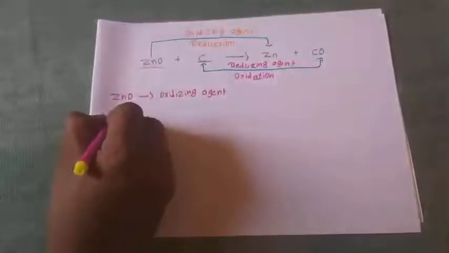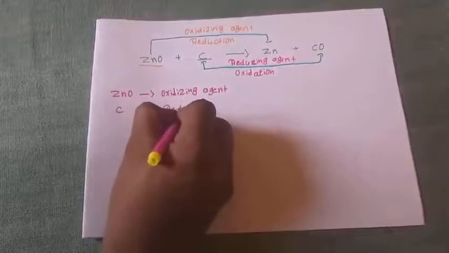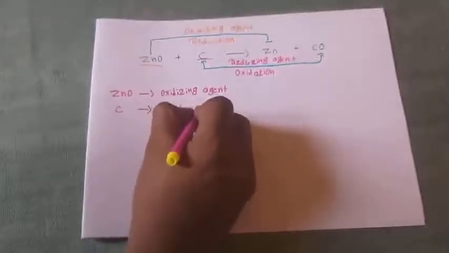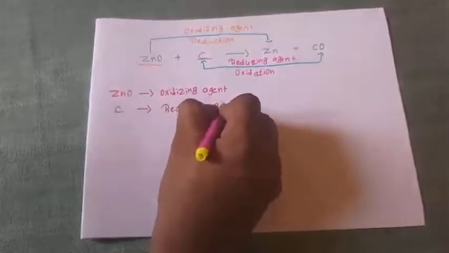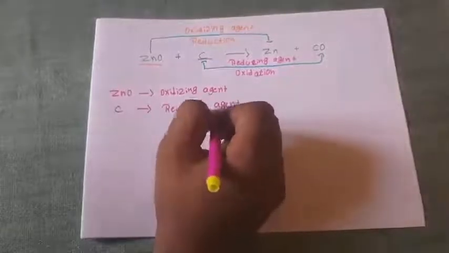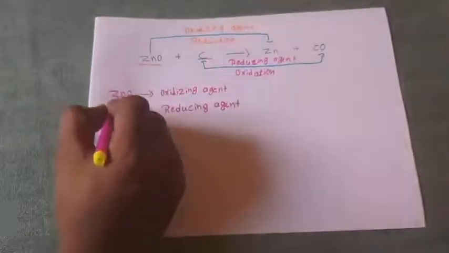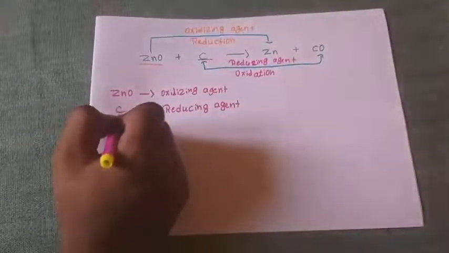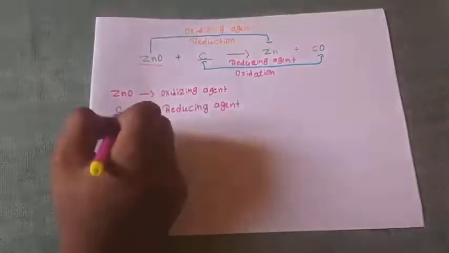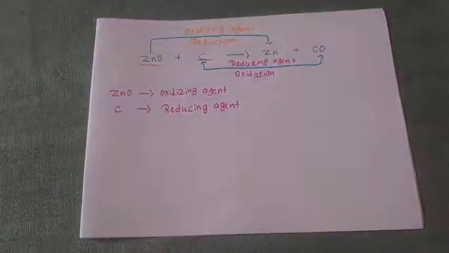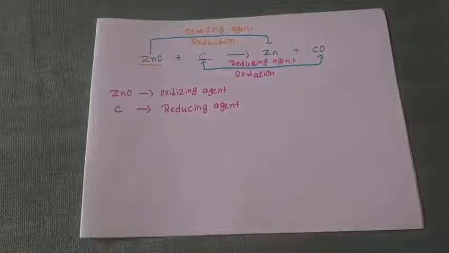Which is under reduction? ZnO is under reduction, carbon is under oxidation. ZnO is the oxidizing agent, carbon is the reducing agent. This is one example.